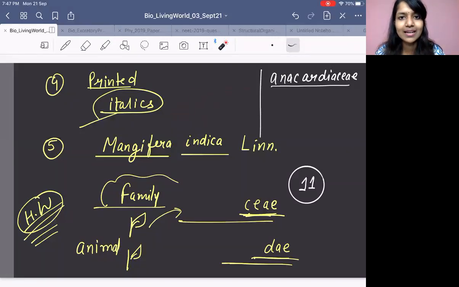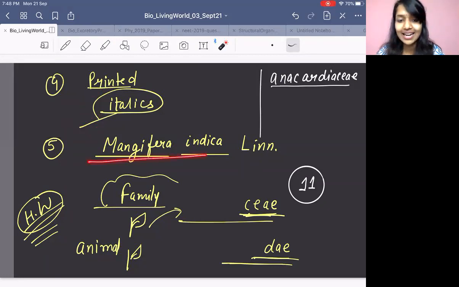So when you type something, let's say in an offline paper you have got a question, if it is in tilted position, it means that is the right way of writing. But if it is underlined, it means it is wrong because there it is printed. It is not handwritten. Here is the difference. So if it is printed, it should be in italics.